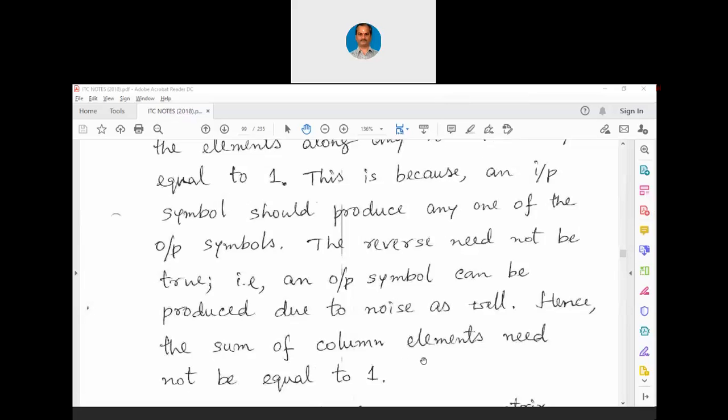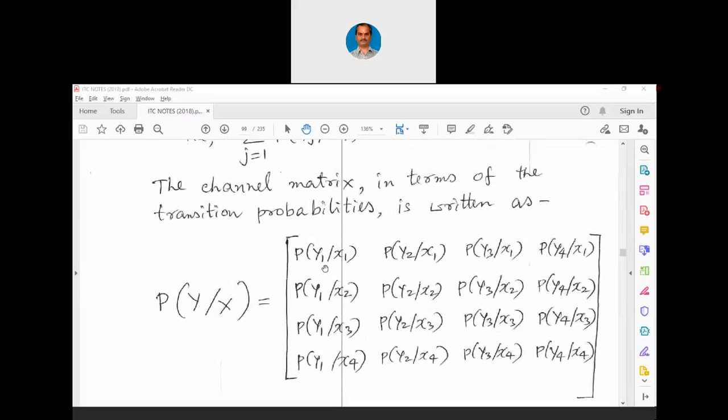Please remember, in the channel matrix, only the sum of the rows is equal to unity. The sum of the column elements should not be taken as unity. Otherwise, you may think that as y1, y2, y3, y4 are received when x1 is transmitted, similarly y1 can be received by means of x1, x2, x3, x4 also. No, not necessarily. Even without x1, x2, x3, x4 being transmitted, you will still receive y1 because the channel may induce a noise that is y1.